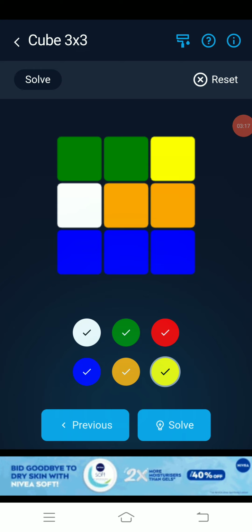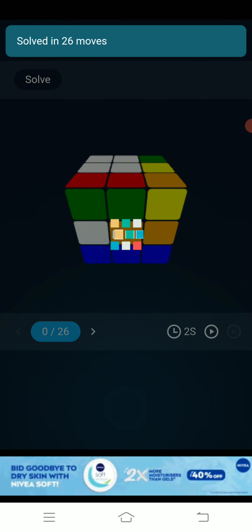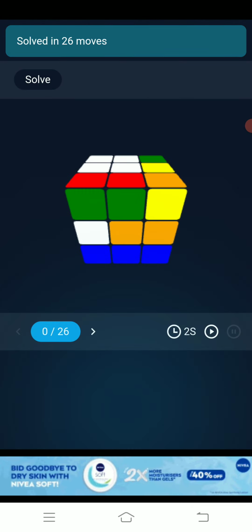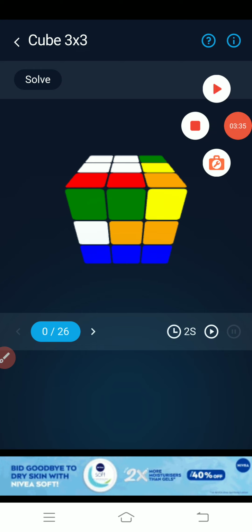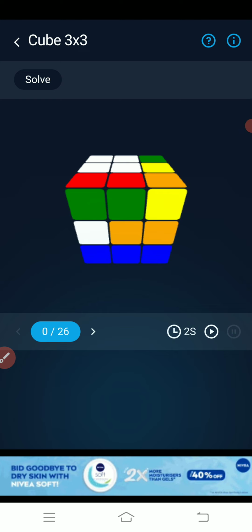And I've done mine. So then you have to click the solve button. Okay, then it will tell the moves. You have to wait. If you want to solve it right now, you have to press this button. This button. Okay, I clicked it.